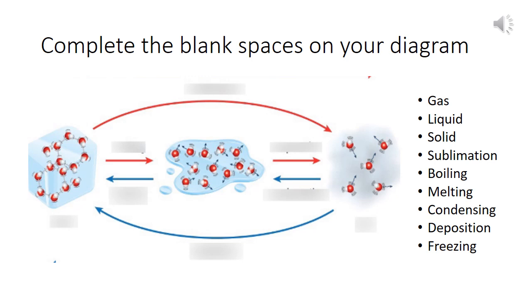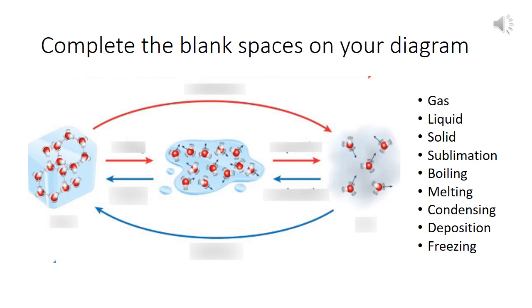So you are going to draw a solid with the particles in a regular formation. Here you can see ice. You're going to draw a liquid in the middle with the particles sliding over one another. And then you're going to draw a gas on the right here with the particles moving freely and colliding with each other. You're then going to draw these arrows on your diagram, just like it's done here. So an arrow going from gas to solid, solid to gas, and the 4 arrows there in the middle.